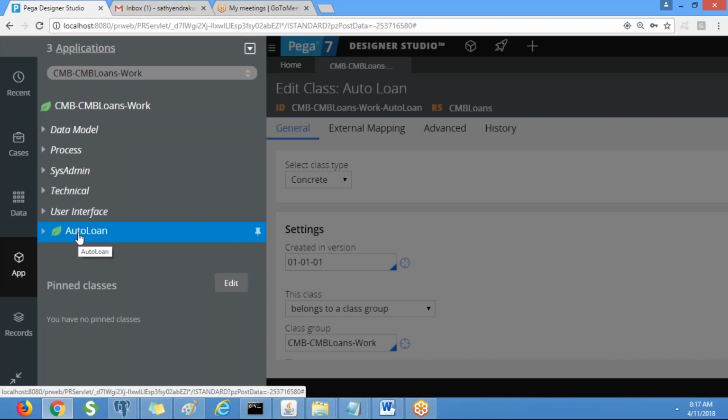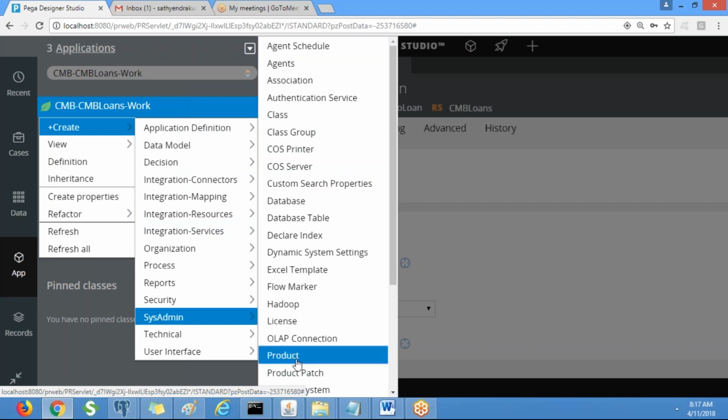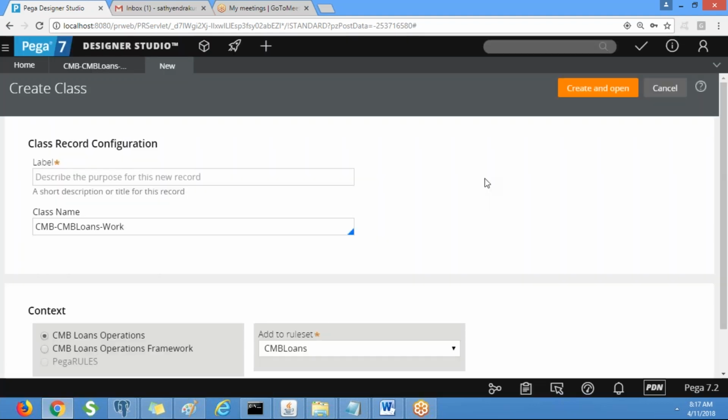So similarly, we need to create one more class called home. Create the same way you can create. Go to the class, home, and what is the class name? Work hyphen home.